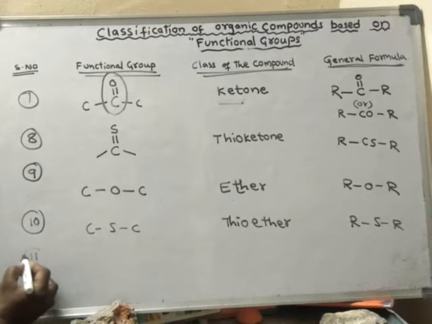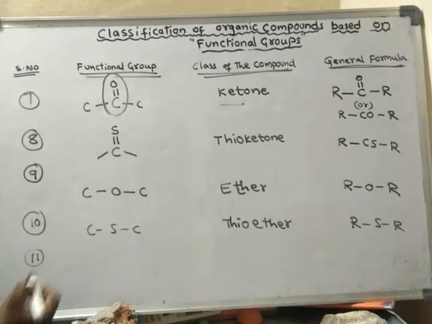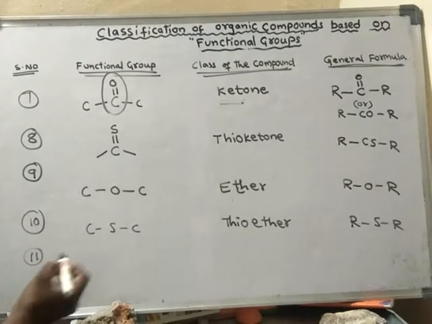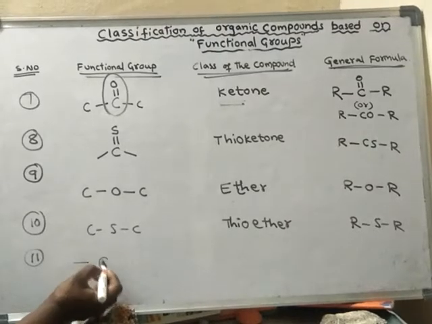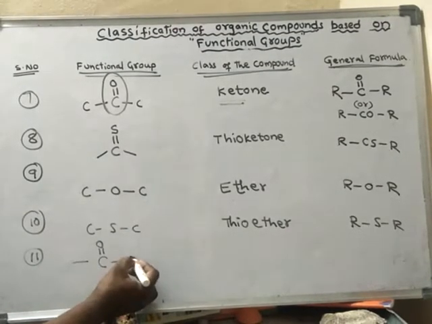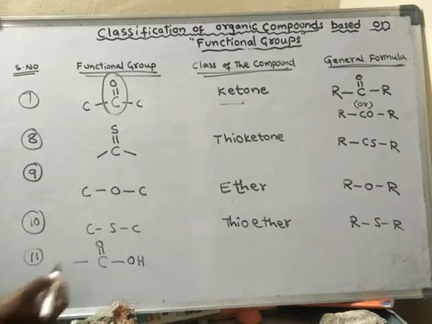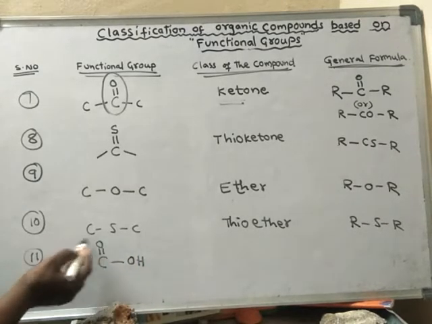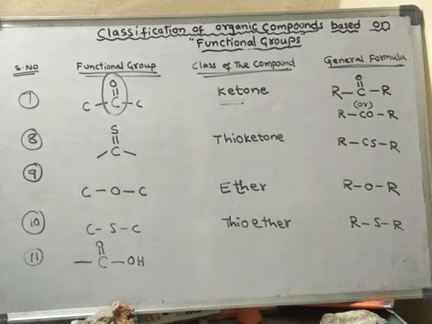The most important one: C double bond O, OH. Remember, this functional group is called the carboxylic acid functional group.